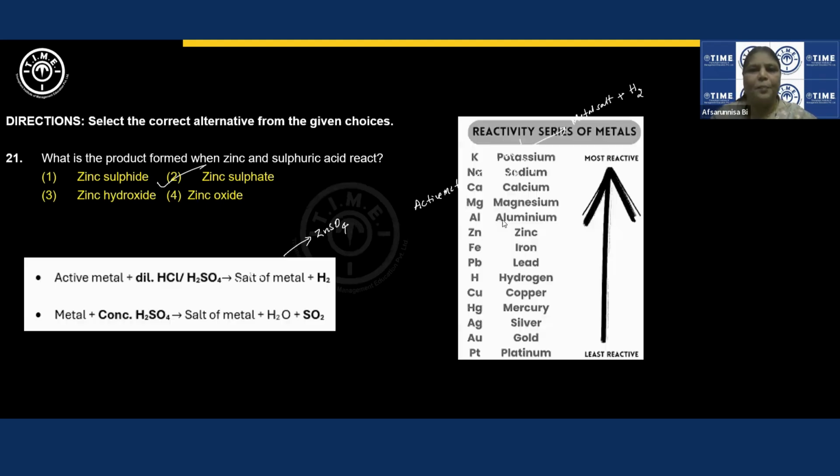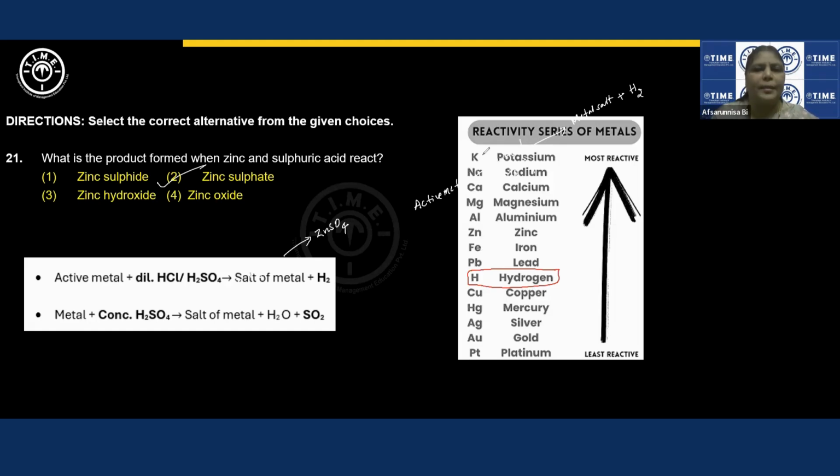Now I'll show you the explanation part of this. Yeah, here. This is the metal activity series. How do we know which metal is active? Any element which is above hydrogen in this series. Only those elements which are important and frequently asked, I have put in the list over here, right? All types of coinage metals will generally be less reactive than hydrogen. So you can see this is taken as a standard. Elements which are below this will be less active. Metals which are above this will be more active.